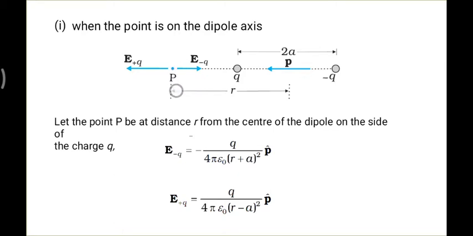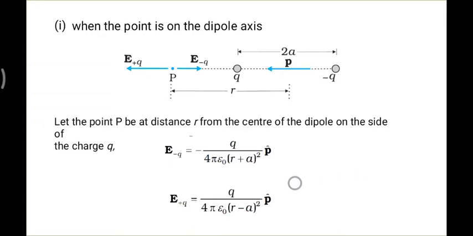So the distance between this point and this is r plus a. So r becomes (r plus a) squared, because you know the formula is 1 upon 4 pi epsilon 0 times q by r squared. So the total is (r plus a) squared, and this is the p cap direction. I will tell you what p is and why it is in this direction at the end of the discussion.